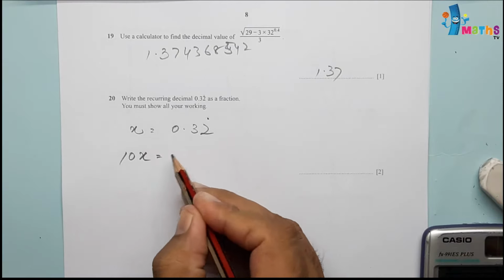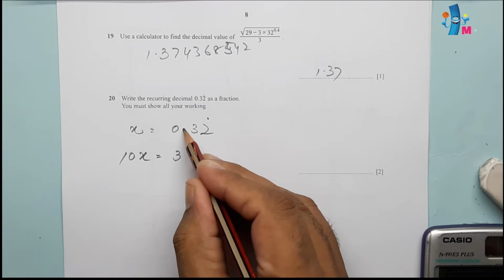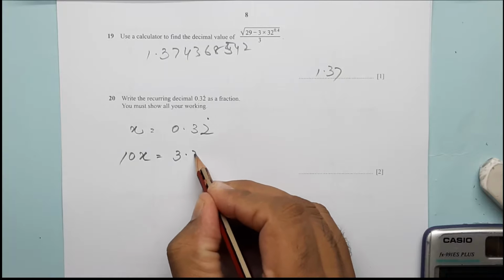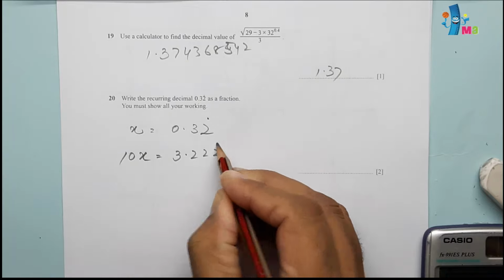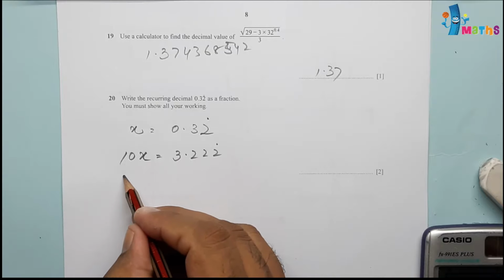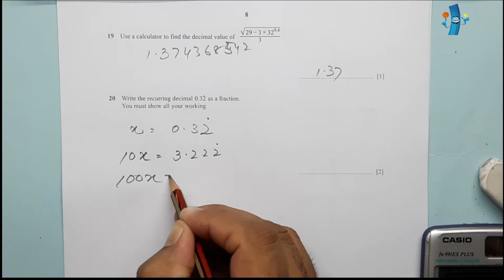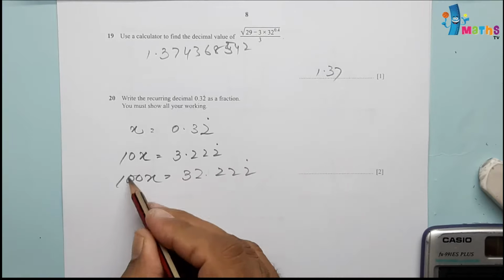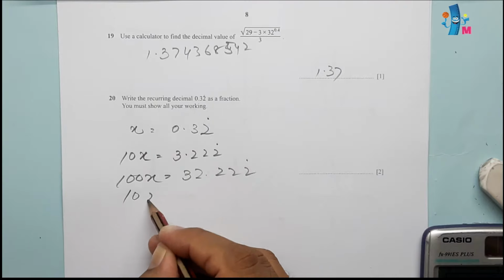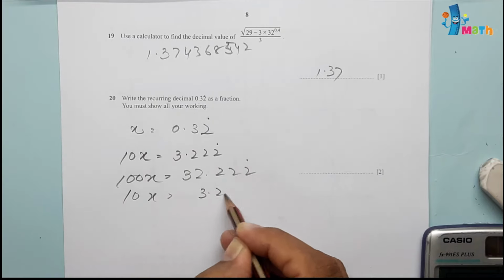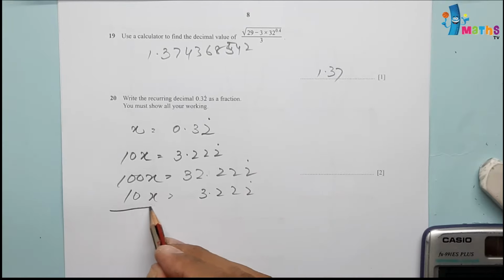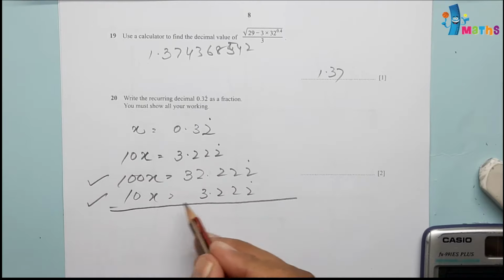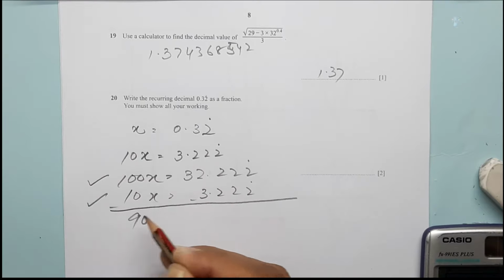So 10x we can write here 3, will shift this 1 after one digit. This will be 3.2 recurring we can write. Then 100x, if we shift one more digit, it will be 32.222 recurring. And again we can write this one over here, 10x is equal to 3.222 recurring. And now we can subtract these two equations, this equation and this equation we are subtracting. So after subtraction it will be 90x.